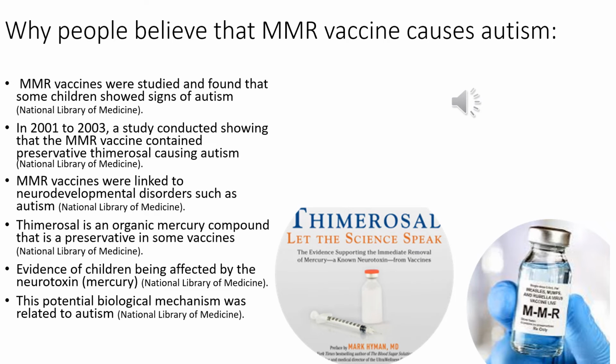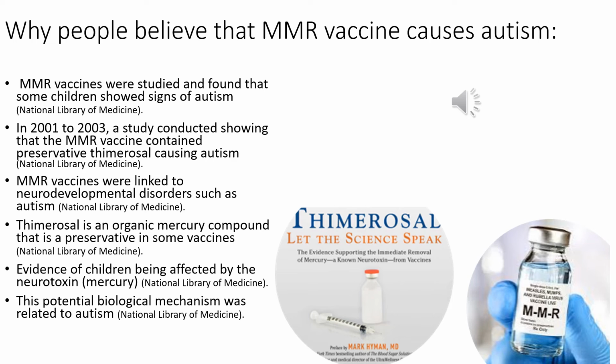The MMR vaccine, known as measles, mumps, rubella, has shown signs of autism due to studies being conducted. There have been reports regarding the MMR vaccine, which have been studied and found that children have shown signs of autism, according to the National Library of Medicine article. In 2001 to 2003, a study conducted showed that the MMR vaccine contained the preservative thimerosal, which caused autism.